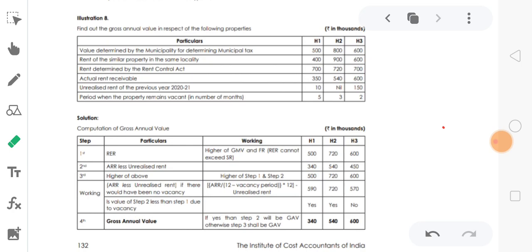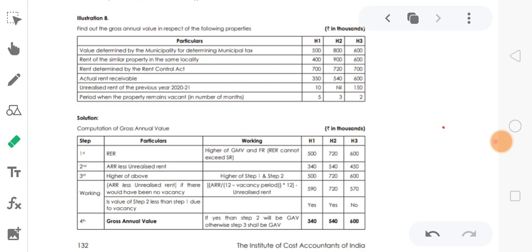How much? 540 divided by 7. This time 3, this time nil. So we calculated 540 divided by the vacancy period of 3, so 12 minus 3 is 9. So 540 divided by 9 into 12.